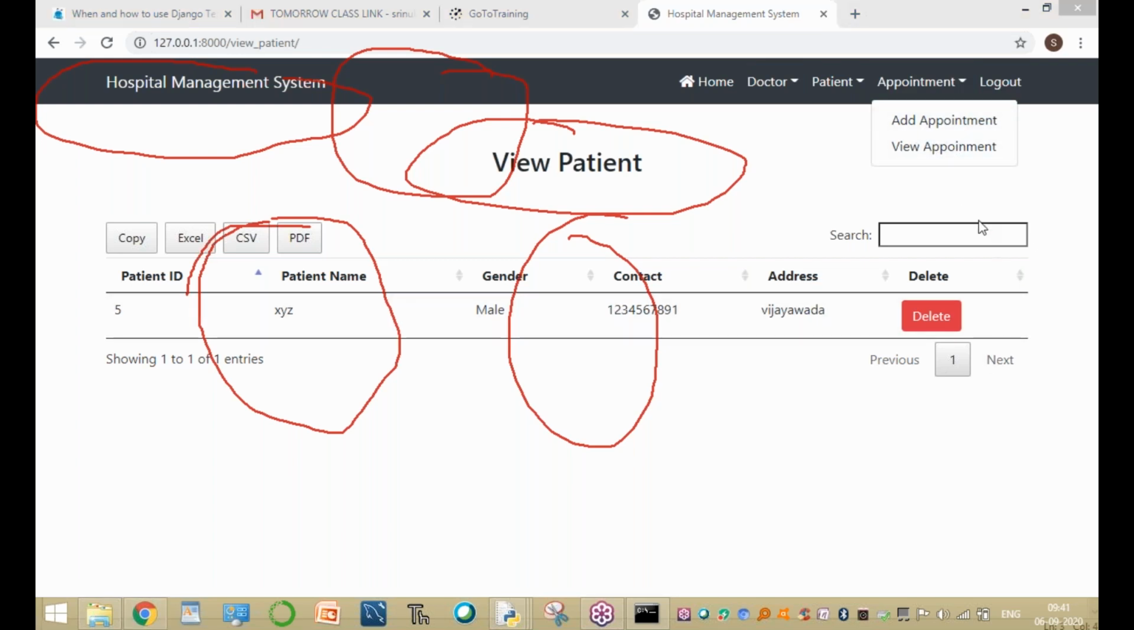This is a simple project using Python and Django, HTML, JavaScript, jQuery, and Bootstrap. Using all these technologies, we develop one project. At the end of the course, I will provide the project if you are joining for Python and Django also.